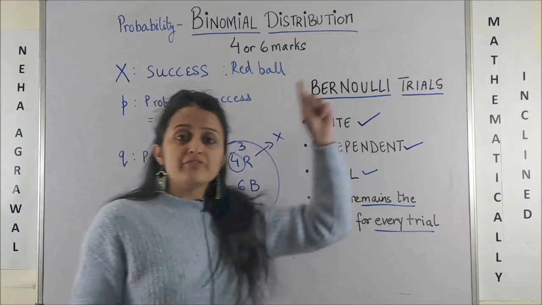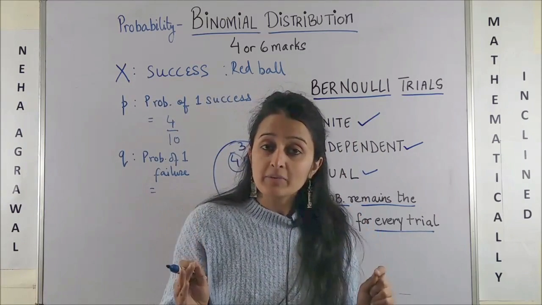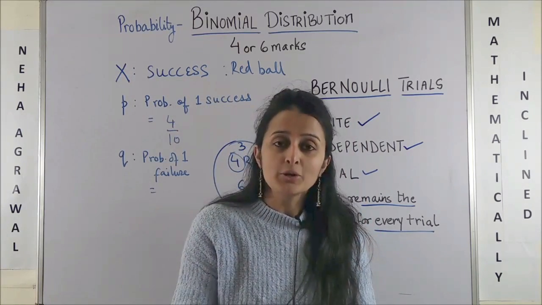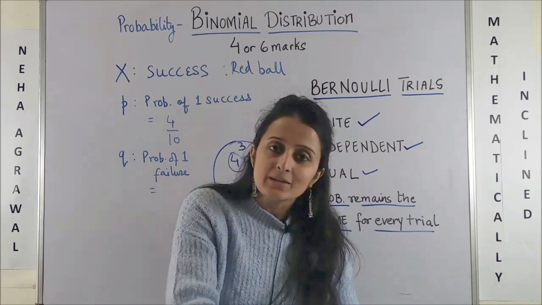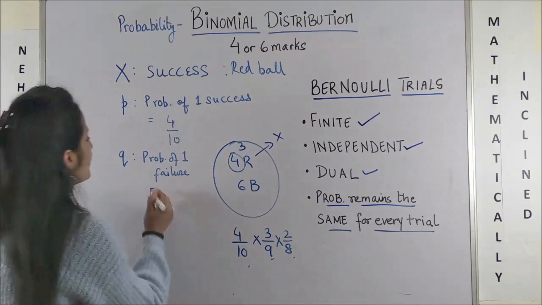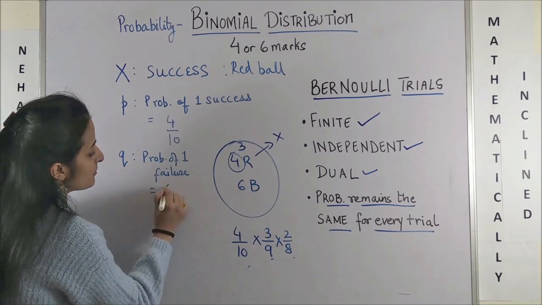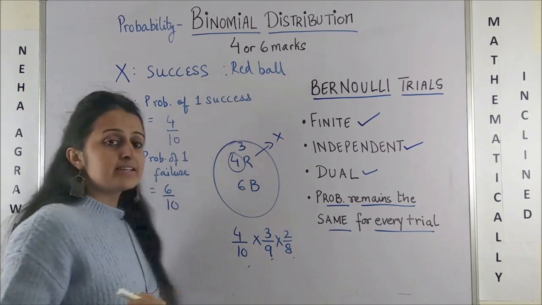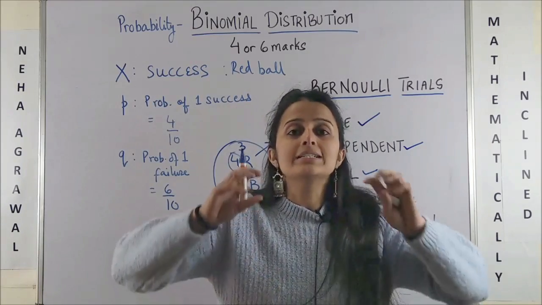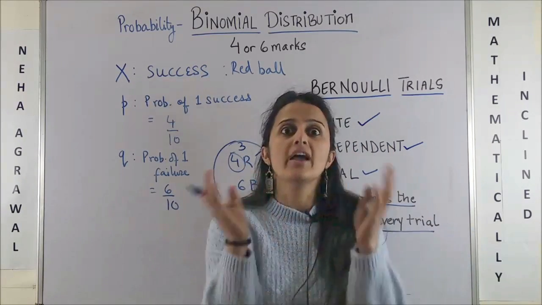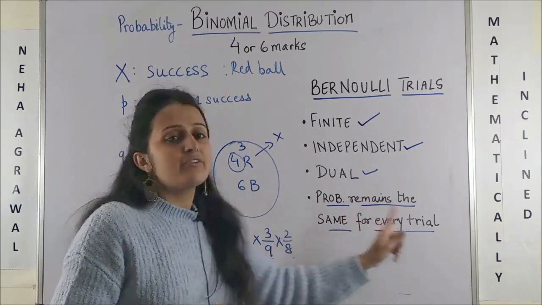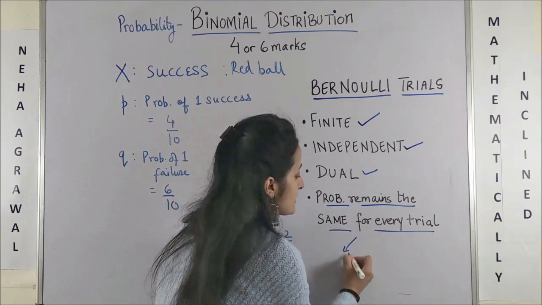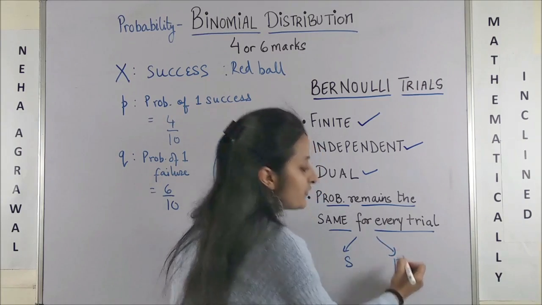If getting a red ball is my success, then what is my failure? Obviously getting the other one, the black ball. So, probability of one failure from here is 6 by 10. And since we are replacing back the balls, it stays 6 by 10 forever. So that means probability remains the same for every trial, whether it is success or it is failure.